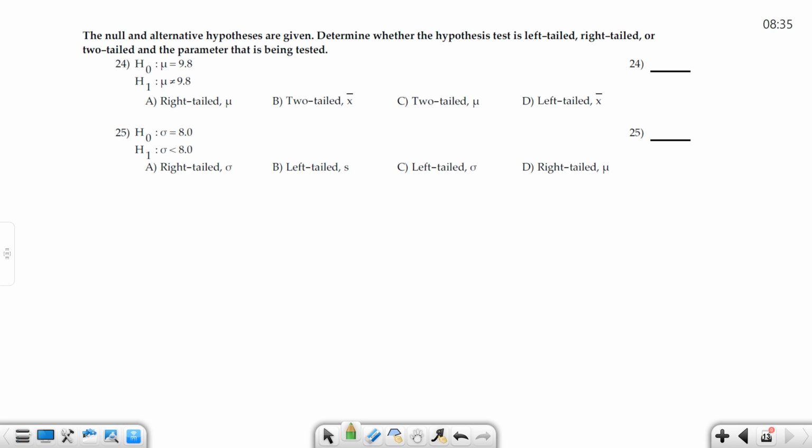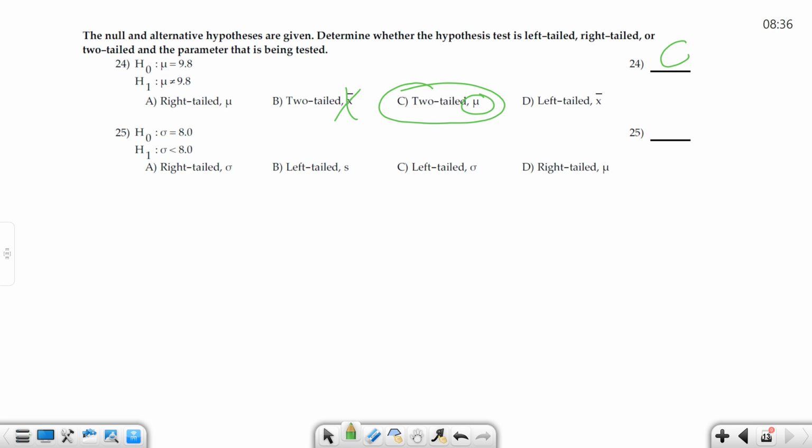H1 is mu is not equal to 9.8. So first of all, is that left-tailed, right-tailed, or two-tailed? Two-tailed. Not equal to, it could be greater or it could be less. That's how we know it's two-tailed, right? And then what's being measured here? Mu. So it's either going to be B or C. It's going to be C because it says mu right here, right? It can't be that one. So C, it's two-tailed and measures mu.